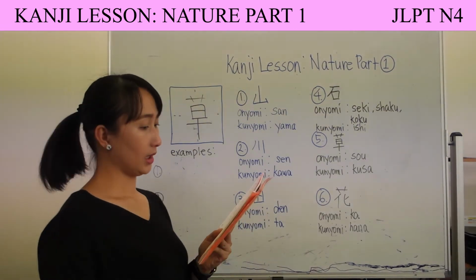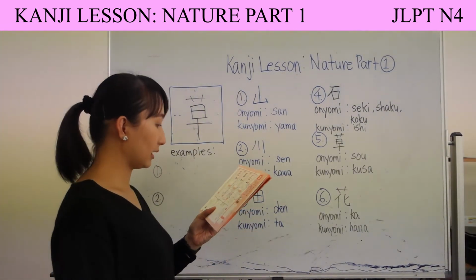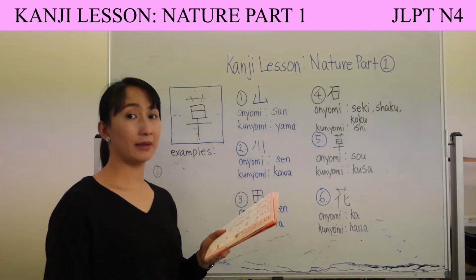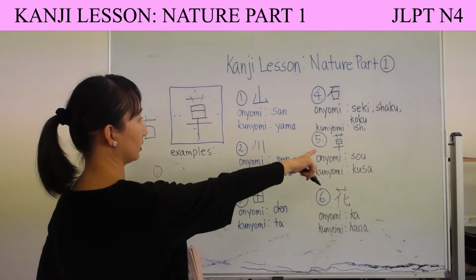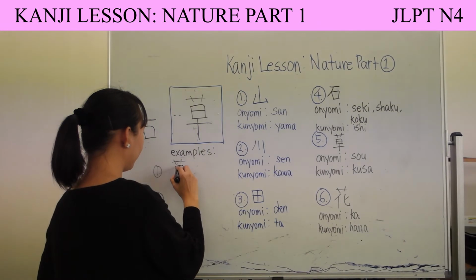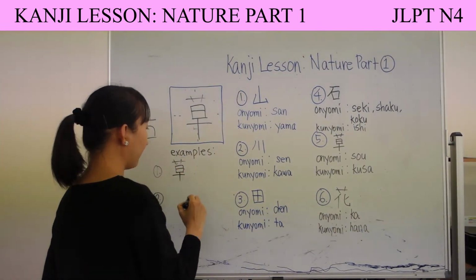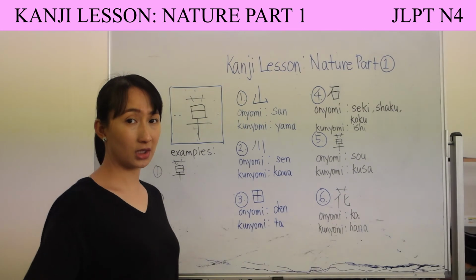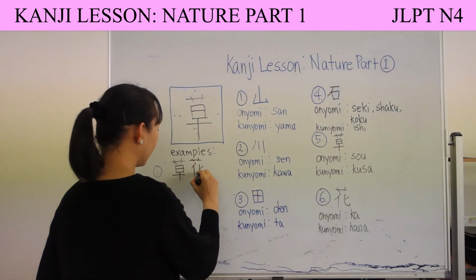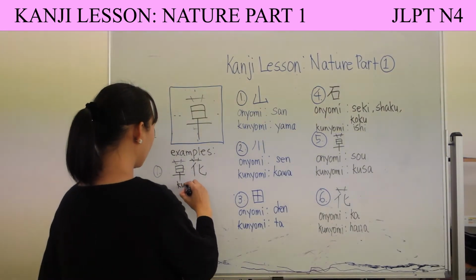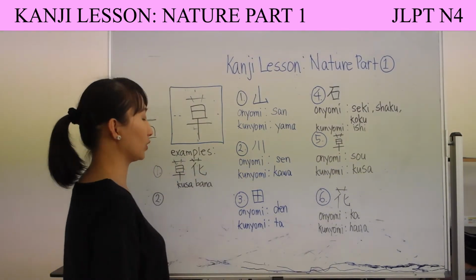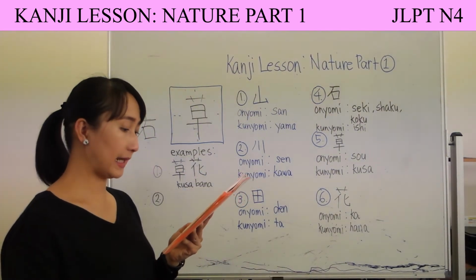The examples that I have for you are kusabana, with this kanji, kusa, and bana, which is our next kanji. Kusabana means flowering plant.